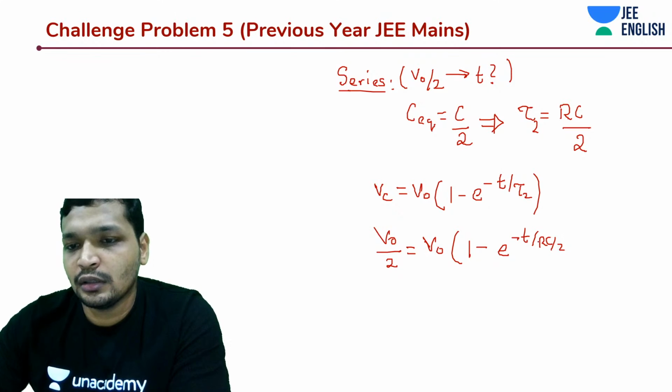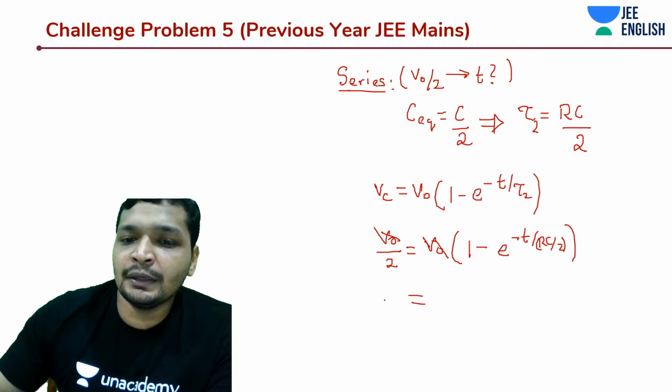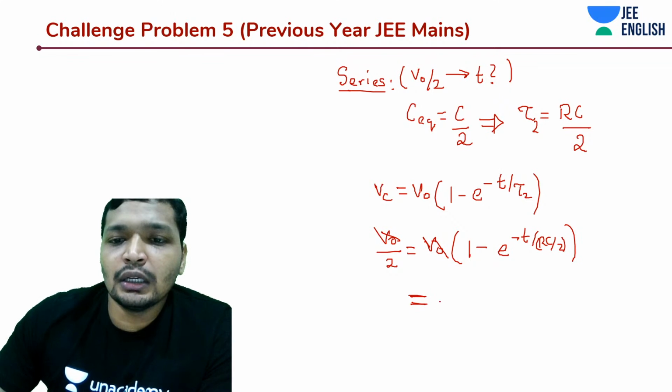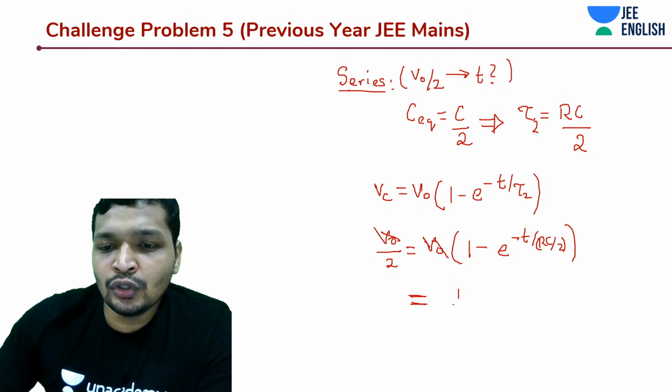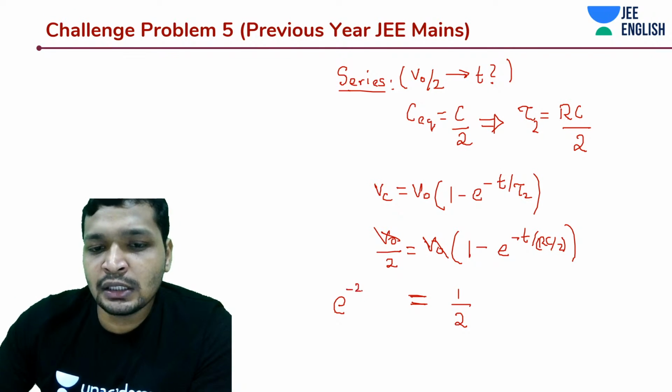This cancels out and we get 1 by 2 is equal to e to the power minus 2t by RC.